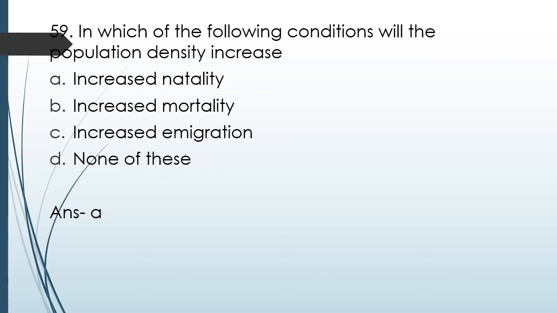Increased emigration means more people are exiting. E for exit, E for emigration. More people are moving out of that population, so the population density is going to decrease. So only option A is correct. Increased natality will result in increased population density.